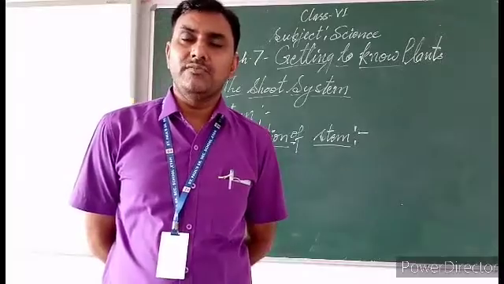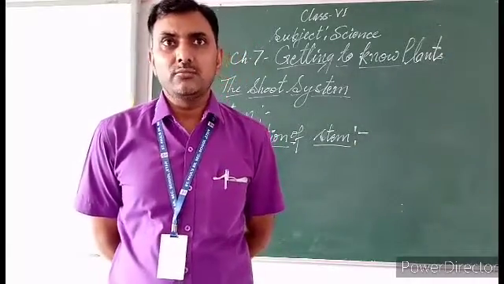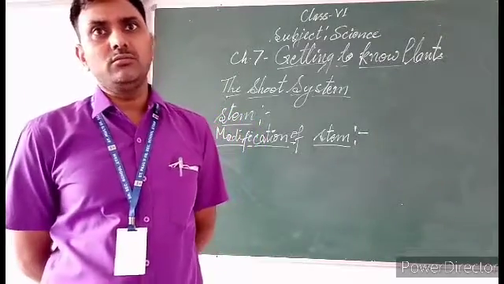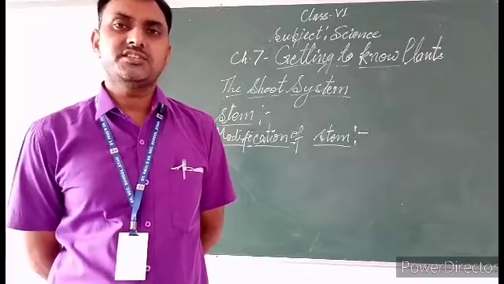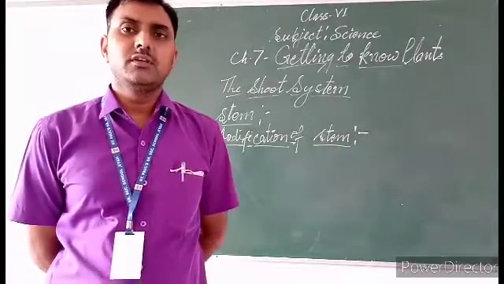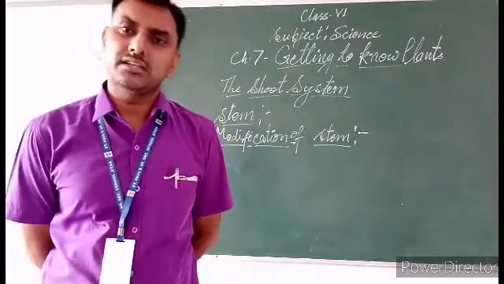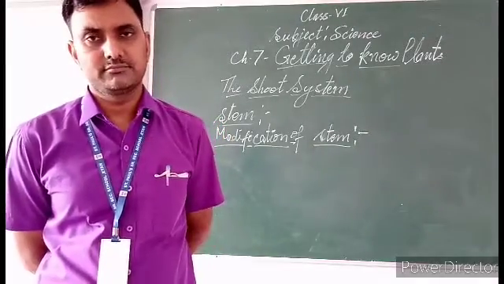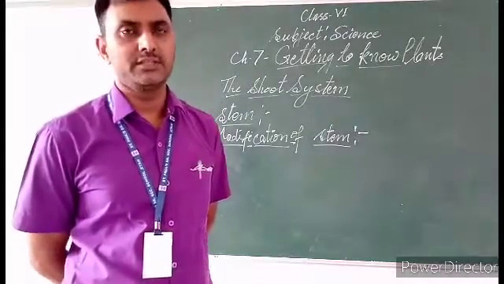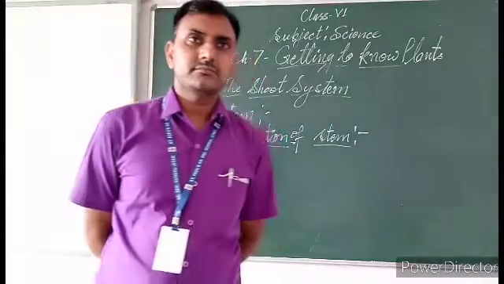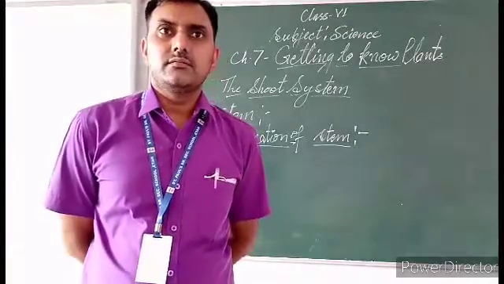The stem is modified to store food. The stem grows underground in the plant. Almost all these modified stems are underground stems.